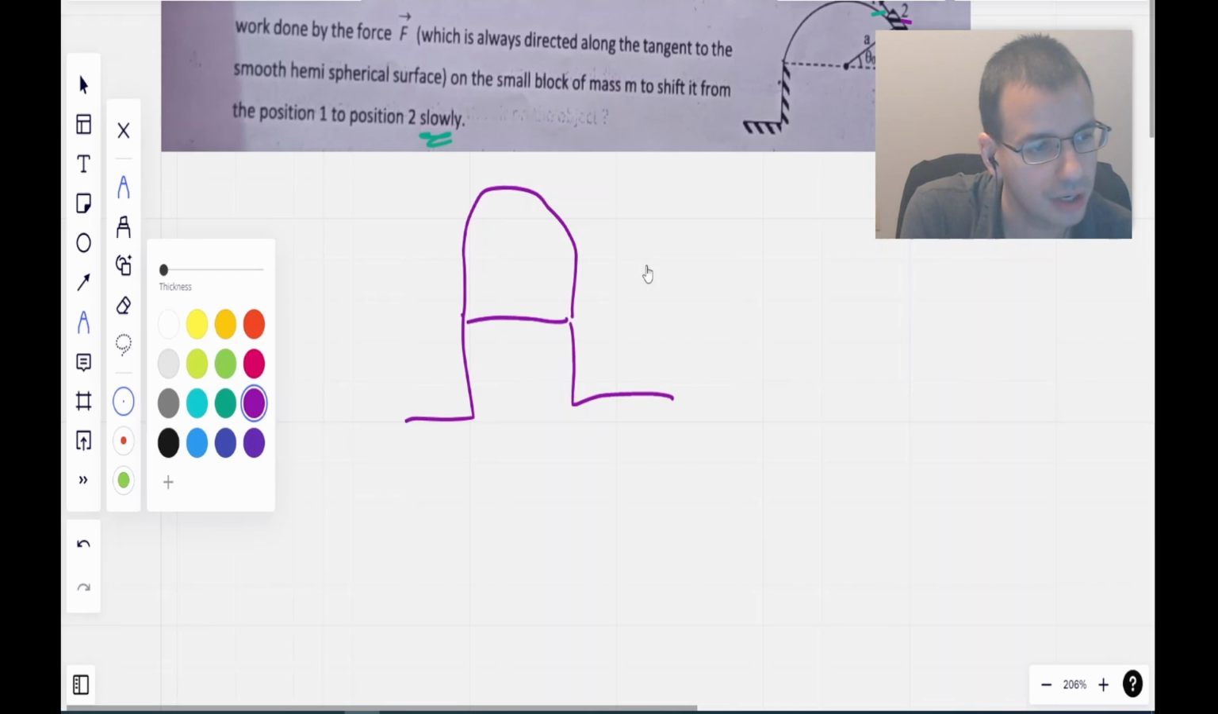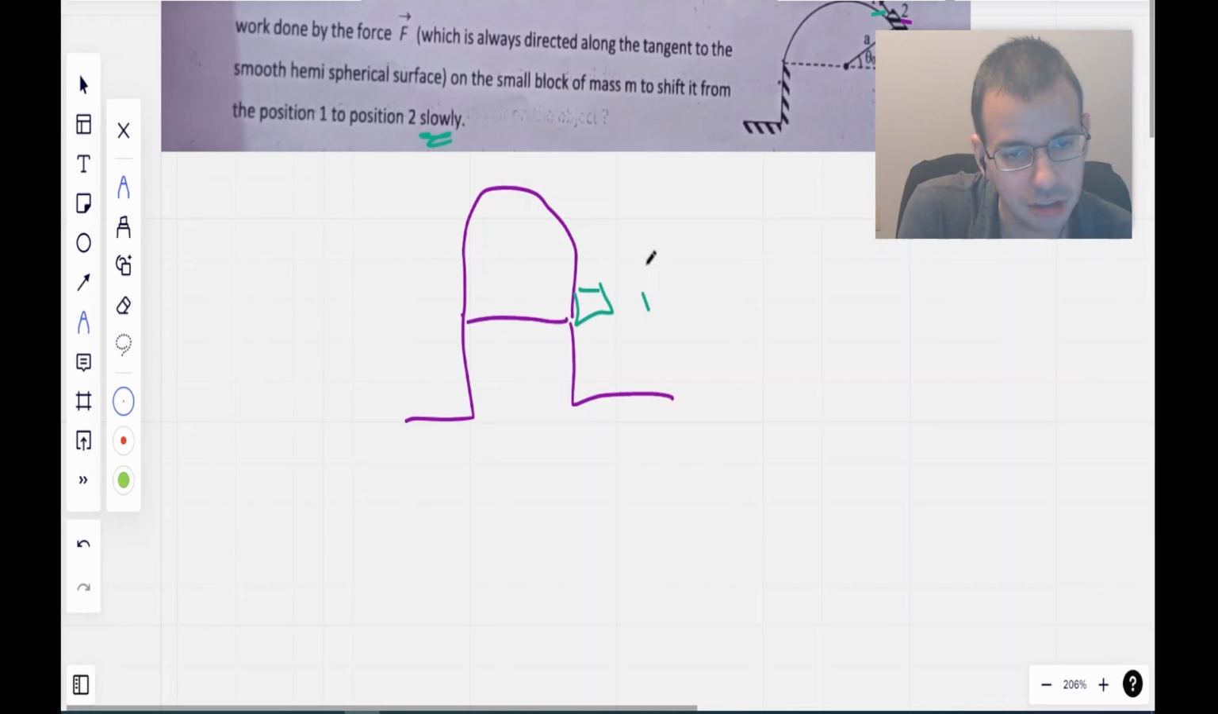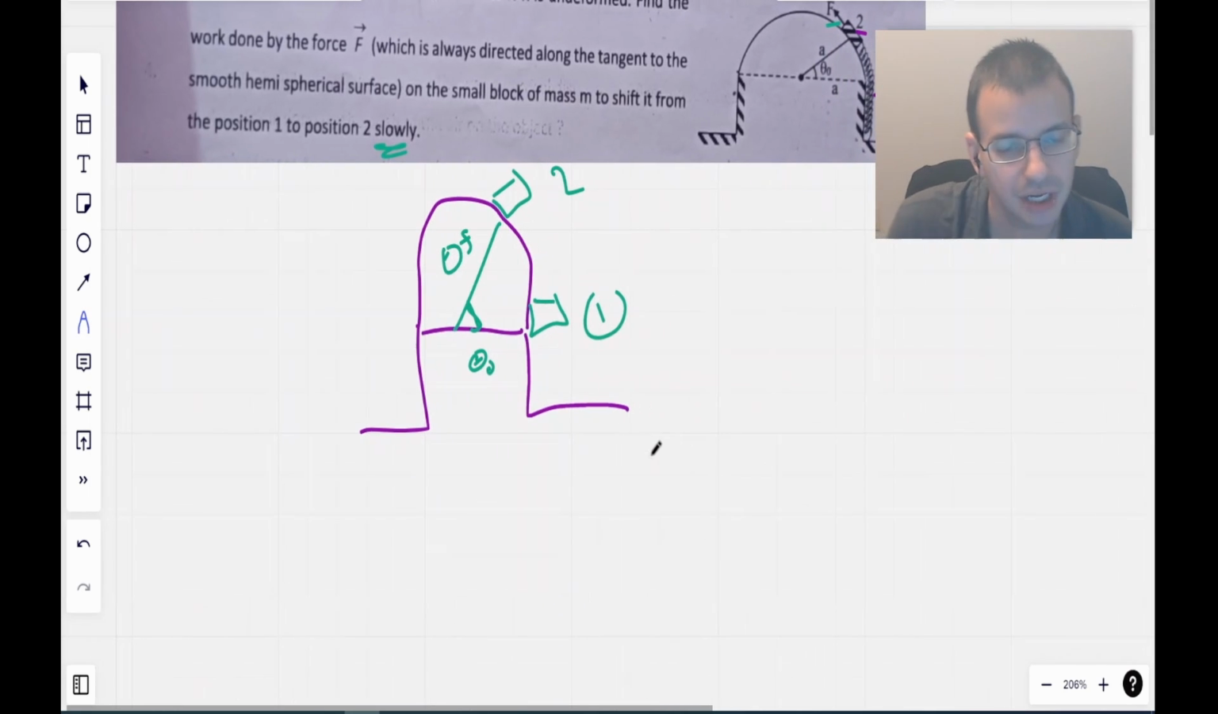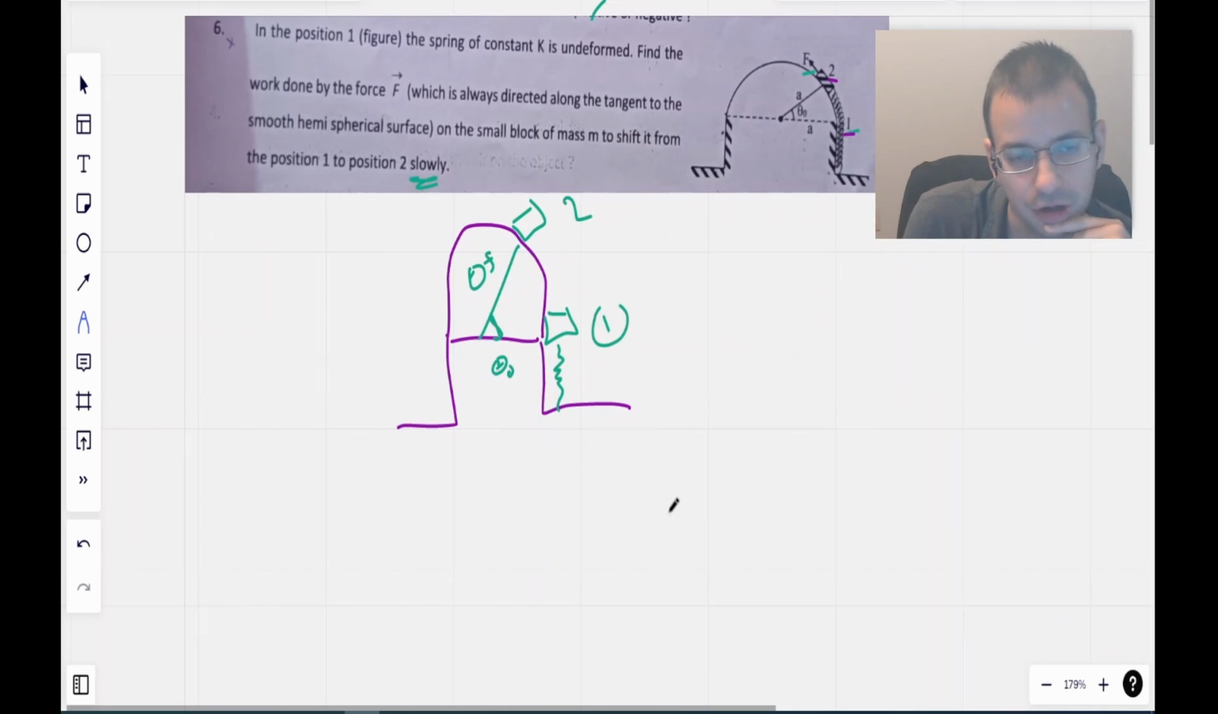So what I'm going to do here is say the block starts here. This is 1. Block ends here. This is 2. This is, they call it theta. I'm going to call this theta final, just because it makes sense to me to start at one theta and end at a different theta. And the idea here is we've got a spring. Same picture, and then I'm going to call this distance radius r. They use a, I'm going to call it r. We'll translate it at the end to make everything match up.